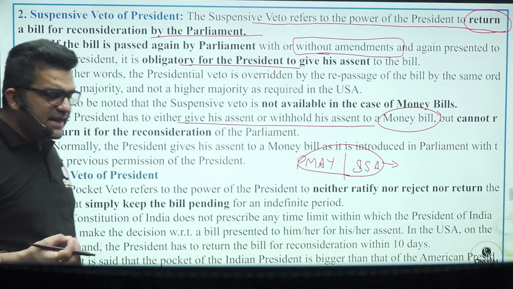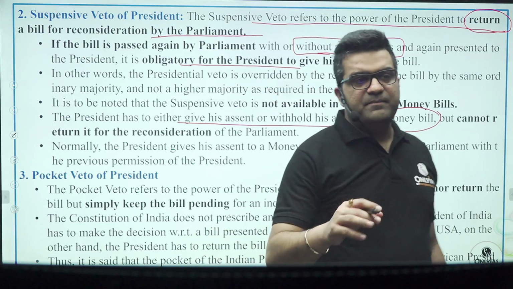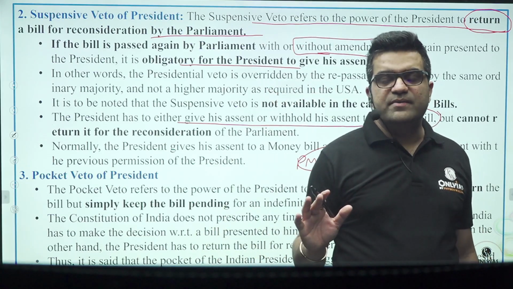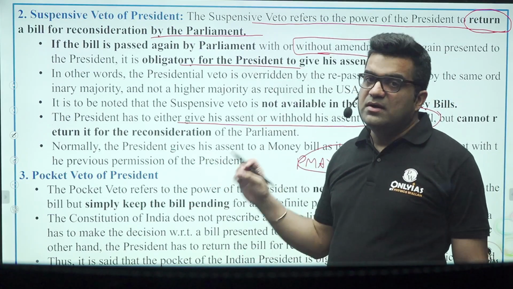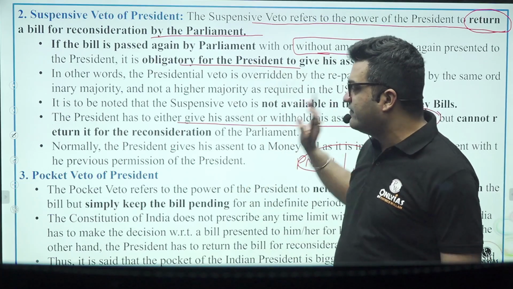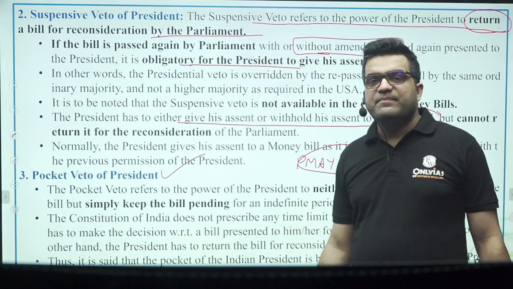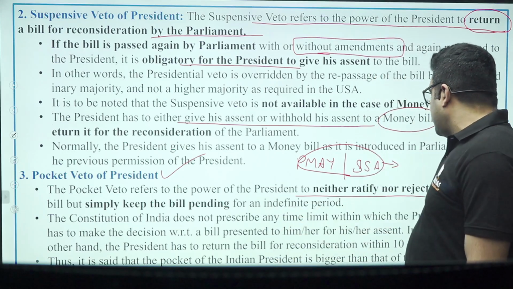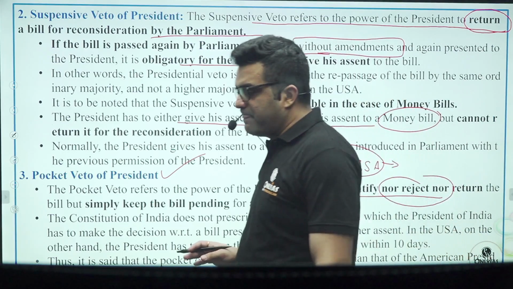The only technicality is that he cannot write on the bill that he wants the parliament to reconsider it, because it is a money bill and the elected government has got the right over the treasury of the country, the Consolidated Fund of India. Then coming to pocket veto. Pocket veto refers to the power of the president to neither ratify nor reject the bill. He simply keeps the bill in his pocket.